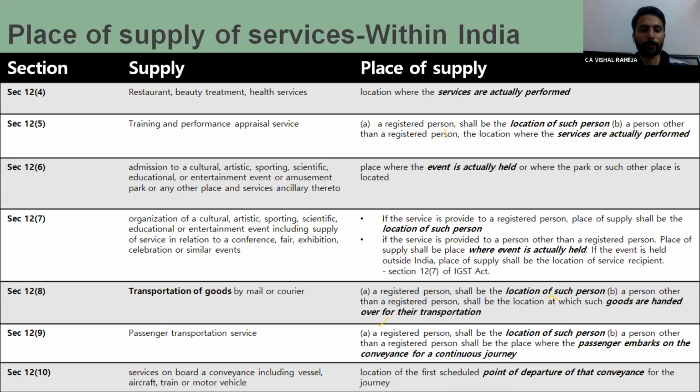Okay, clear? In case I am taking services, but a specific rule, the services are relating to aircraft, in that situation, the first schedule point of departure, that would be the place where journey has started.